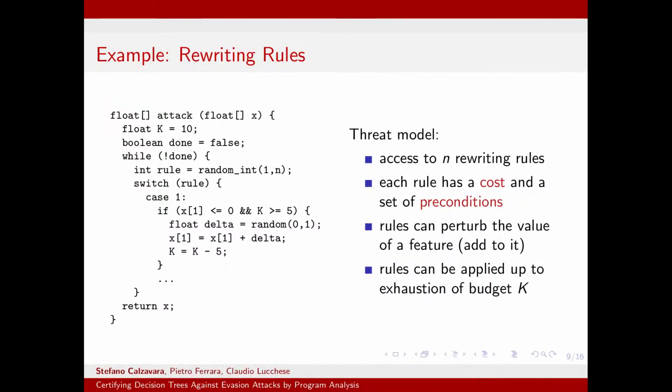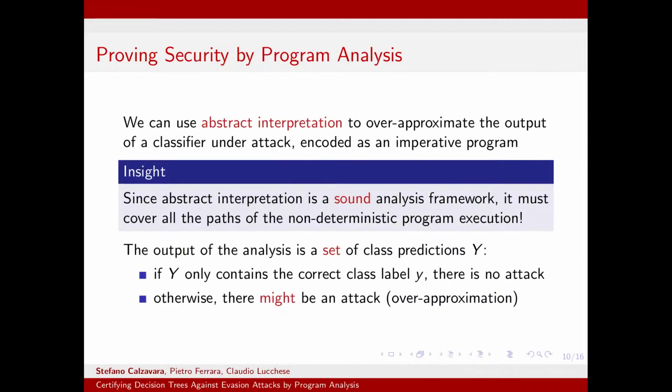Once we represent our decision tree under attack by an imperative program, the cool point is that we can use standard program analysis techniques like the abstract interpretation framework to over-approximate the output of the classifier which is undergoing attack. The key point of our reasoning is that since abstract interpretation is a sound analysis tool, it must be able to cover all the paths of the non-deterministic program execution. That means that all the possible adversarial manipulation must be correctly taken into account by the abstract interpretation framework.